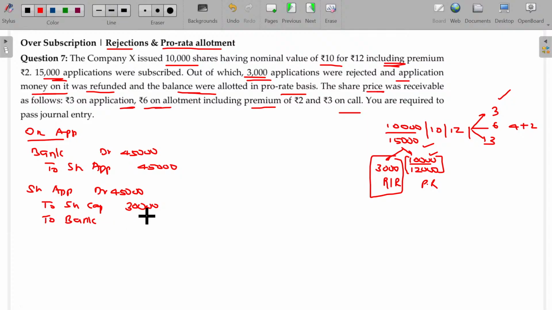I pass the combined entry here, 9,000, 3,000 into 3. And here there is excess application money for 2,000 shares, which can be adjusted in the next due, allotment. So I name this being to share allotment. 2,000 into 2, 4,000, 2,000 into 3, 6,000.